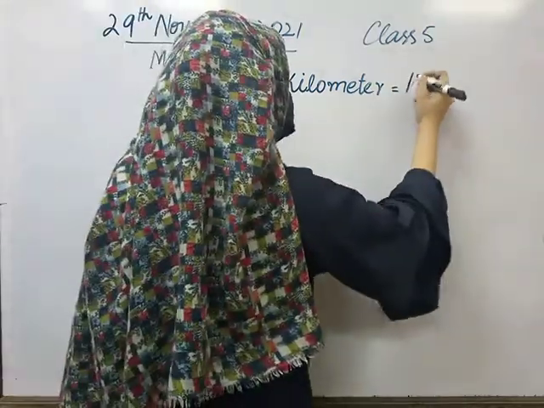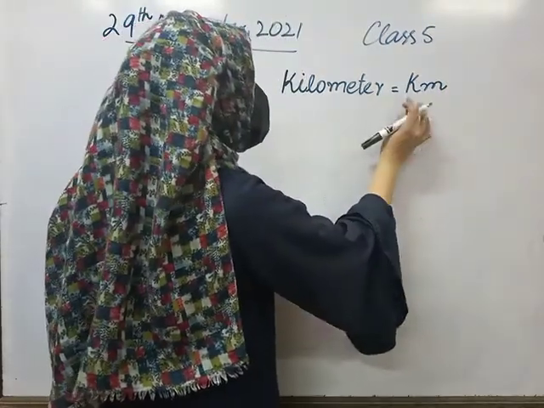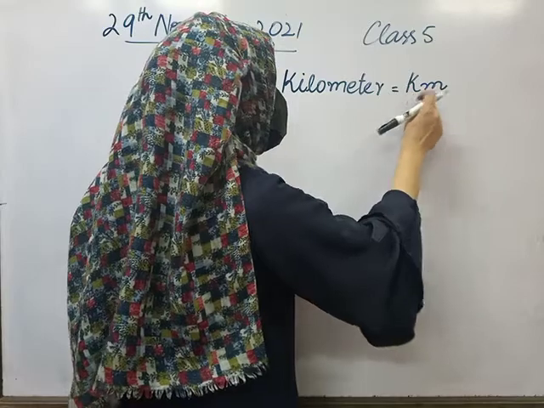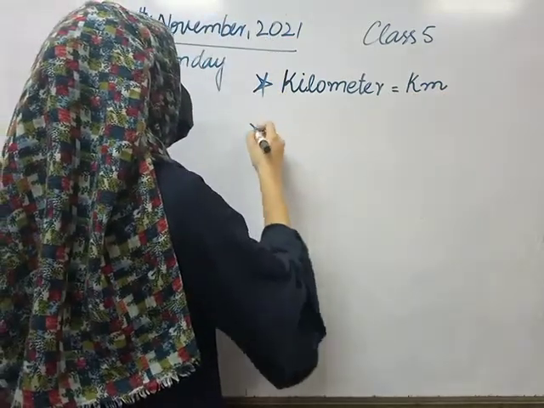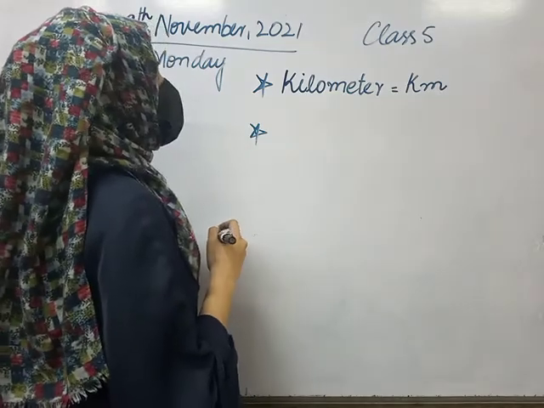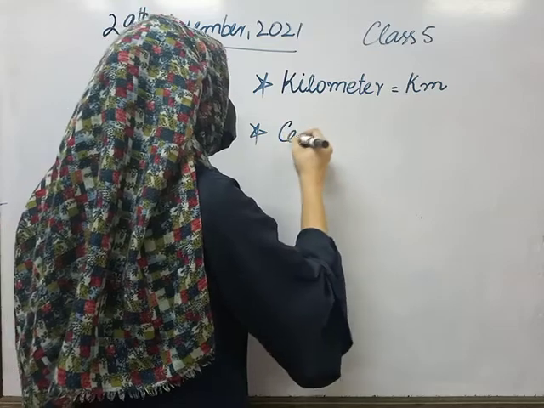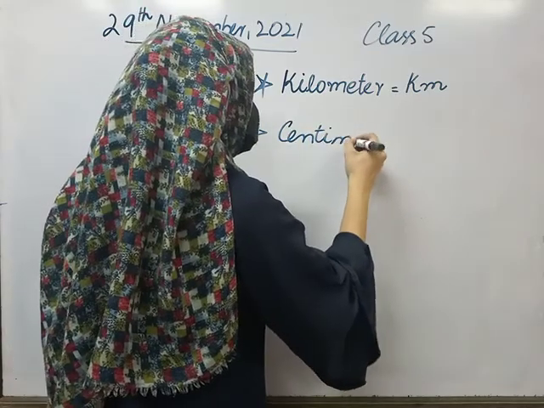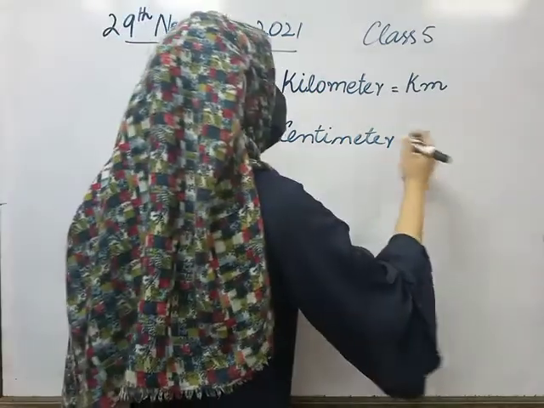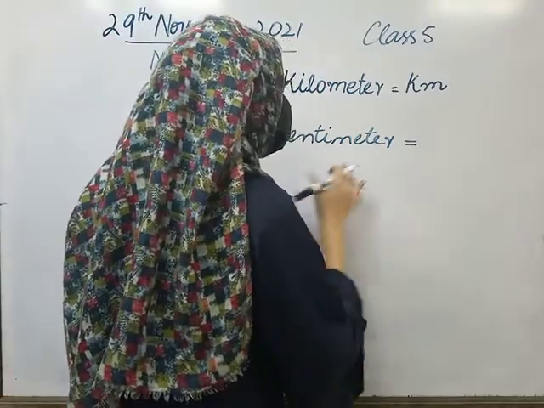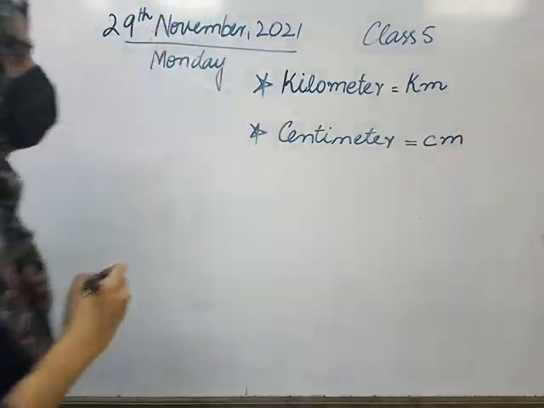Kilometer, and we will represent as short form which is km. Now, the second unit for distance is centimeter. And the short form of centimeter is cm.